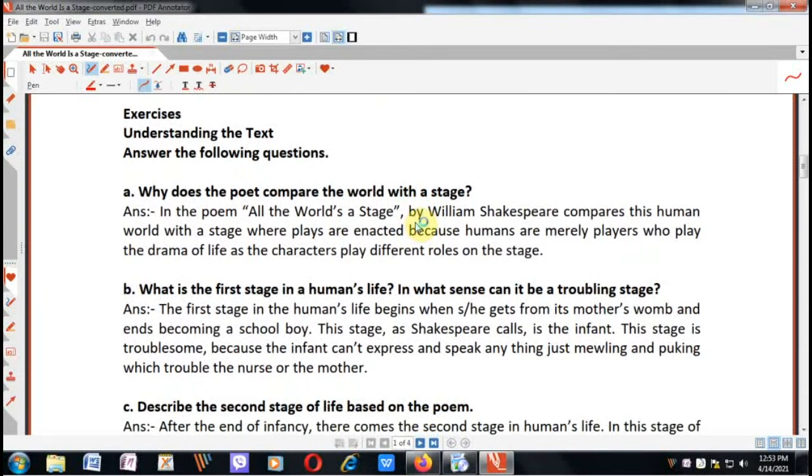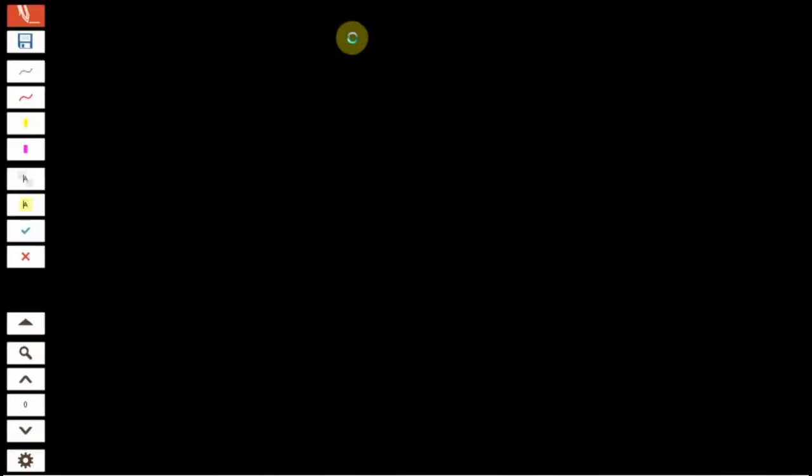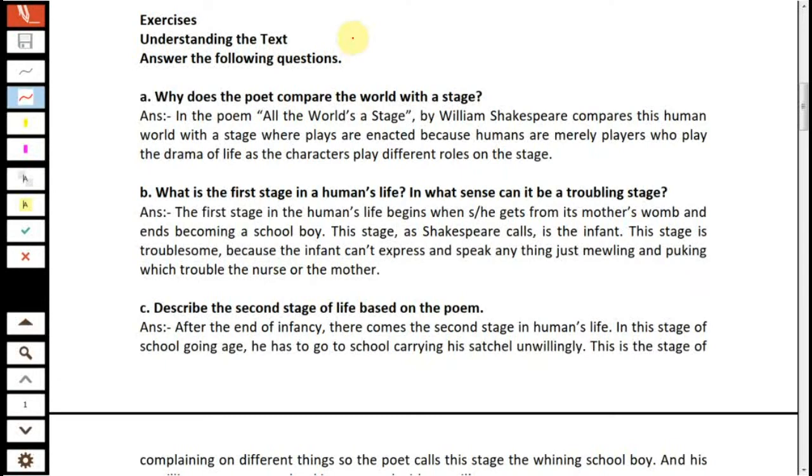Question number A, why does the poet compare the world with a stage?